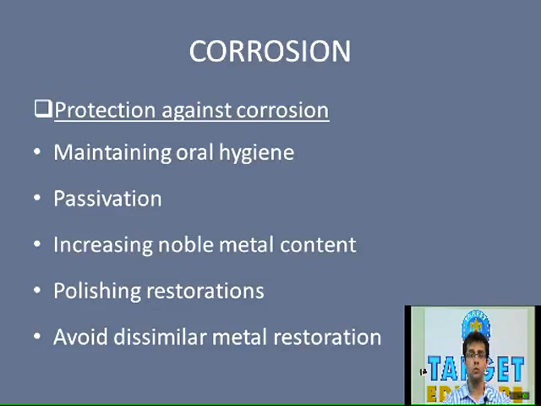Next is increasing the noble metal content, as we just discussed in the table about the electromotive series. Gold, palladium, platinum are noble metals. They have high electrode potential, and since they have high electrode potential, they do not usually undergo corrosion. So by increasing the noble metal content of an alloy, corrosion can be reduced to a great extent. Next is polishing the restoration, which we just discussed, to prevent concentration cell corrosion. And next is avoiding dissimilar metal restorations, which we discussed to prevent galvanic corrosion, the first type of corrosion in this particular topic.